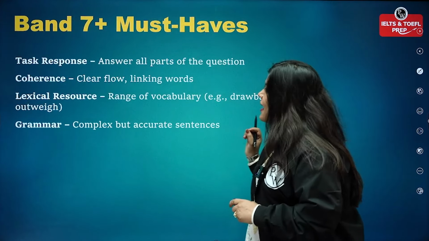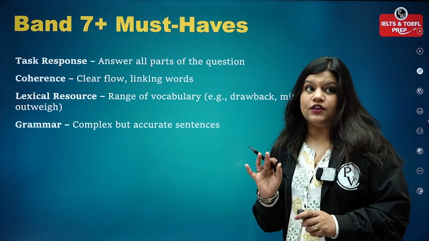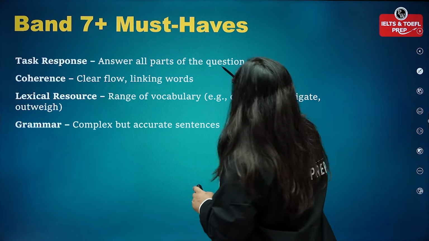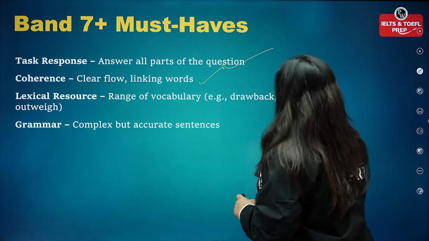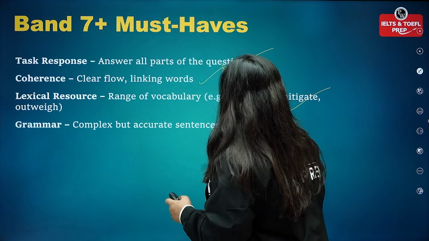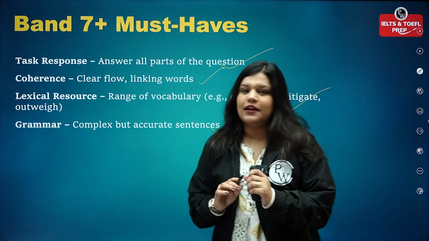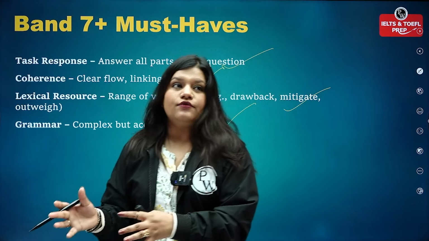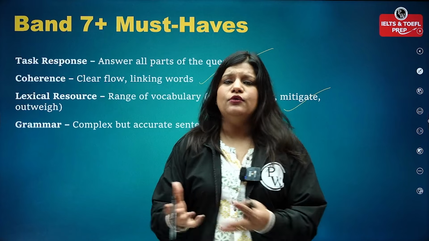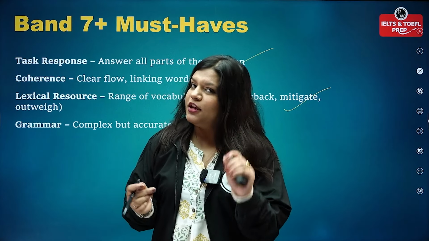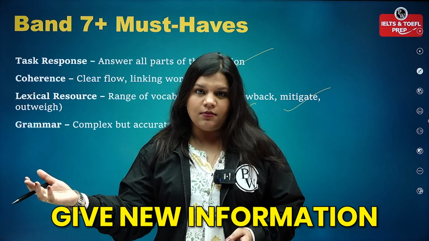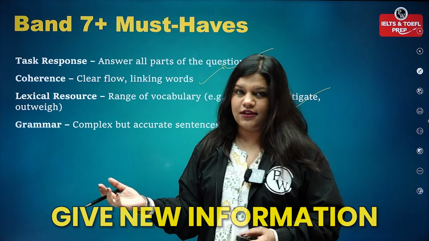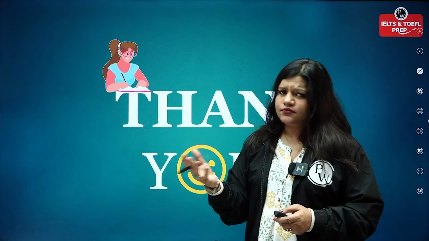Okay, now let's have the band 7 must-haves. So these are the must-haves that you need to understand. Task response, answer all parts of the question, clear flow, linking words, range of vocabulary, drawback, mitigate or outweigh, and complex but accurate sentences. Again, I'm not burdening you that you only have to make complex sentences. You can go for simple, compound, complex, depending upon the mixture. But make sure not to repeat things. Make sure to give new information every time you come up with a new idea or new point in your answer. Okay? So this is all about a quick strategy on your 7+ band template.